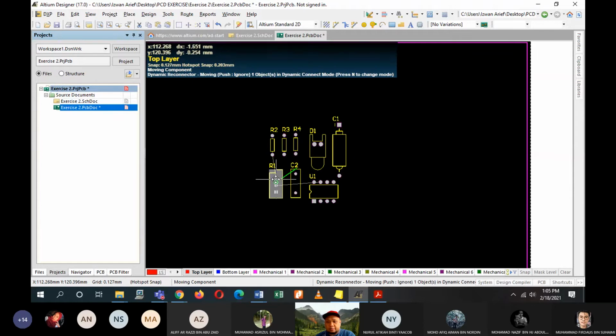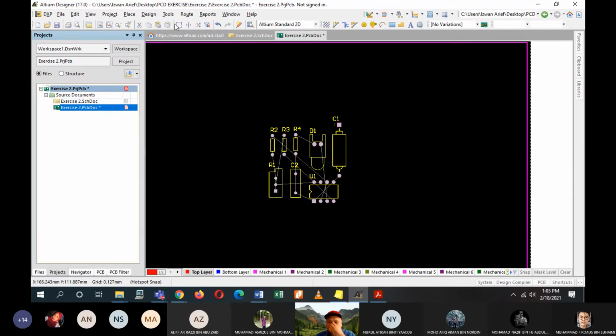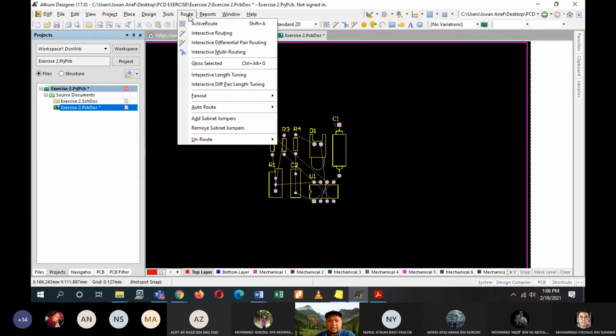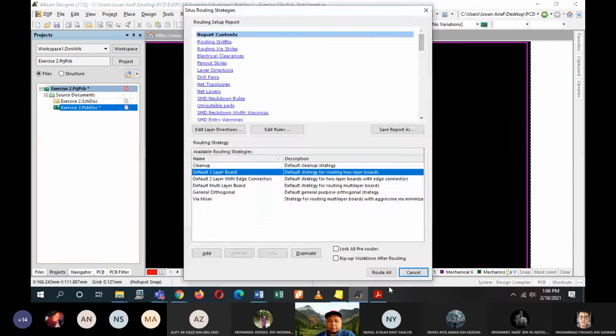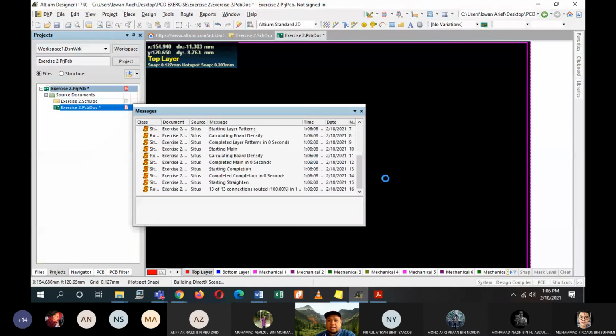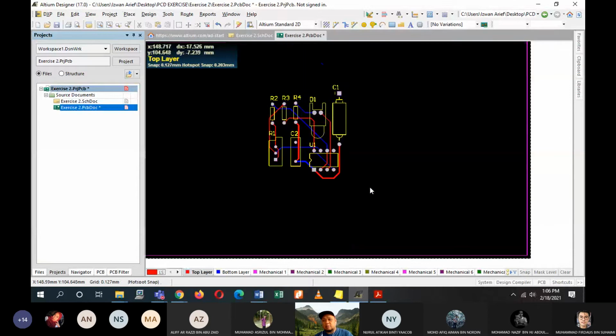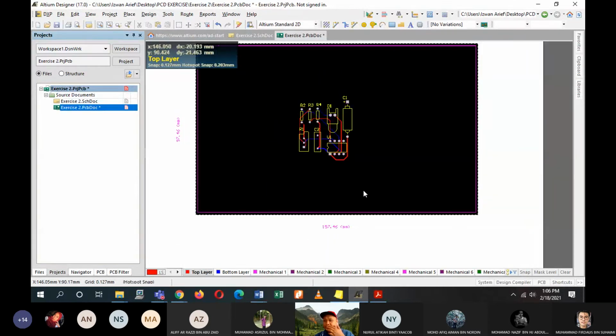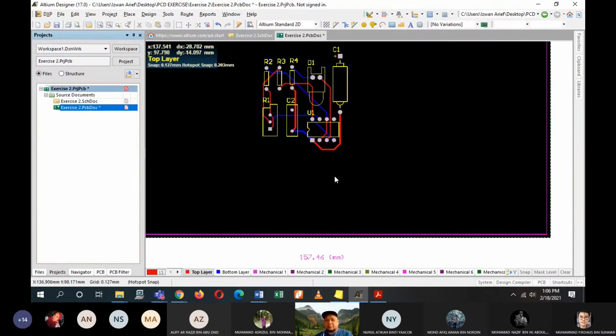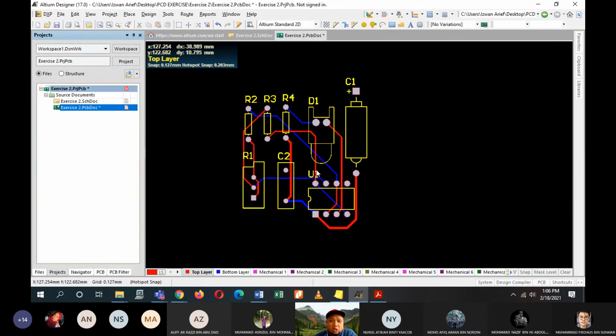So I just route them. This looks better actually. This one looks more like proper engineering. It is very small, very compact and neat, not too big.